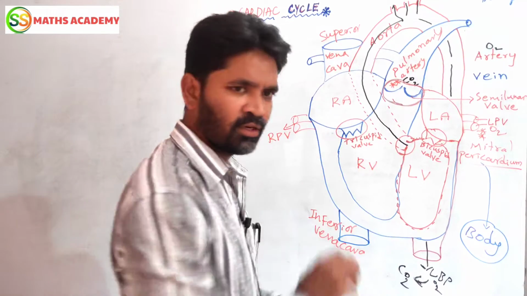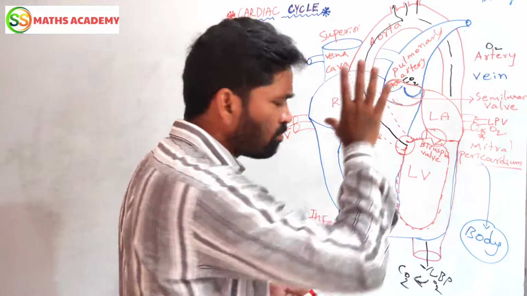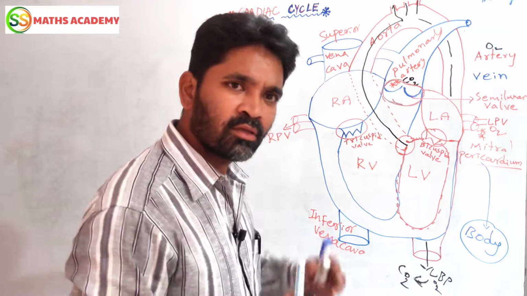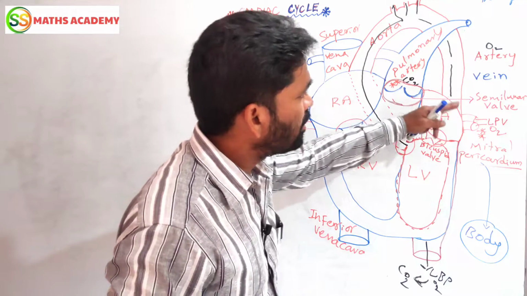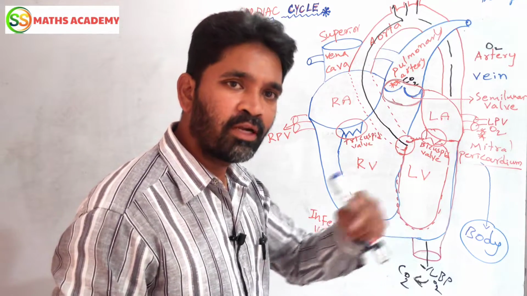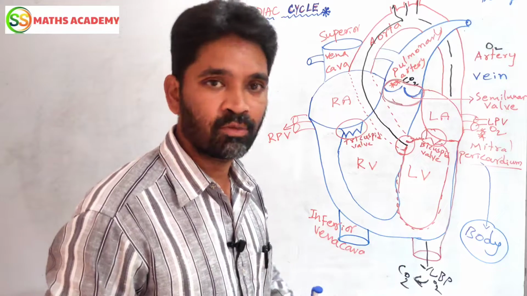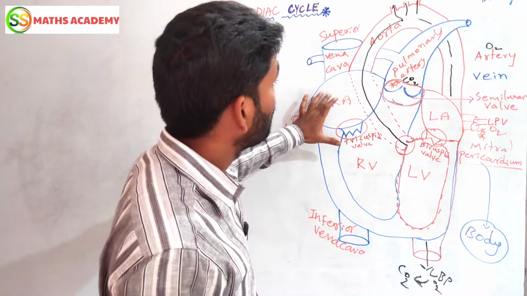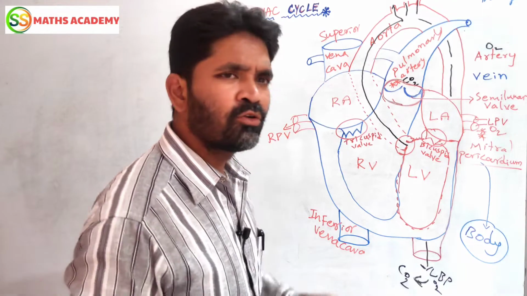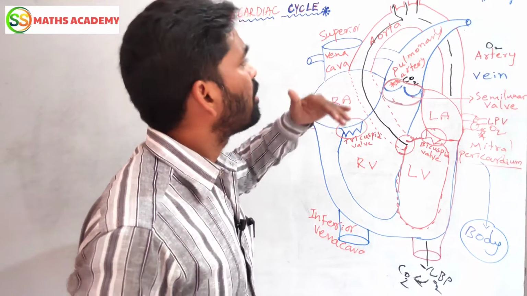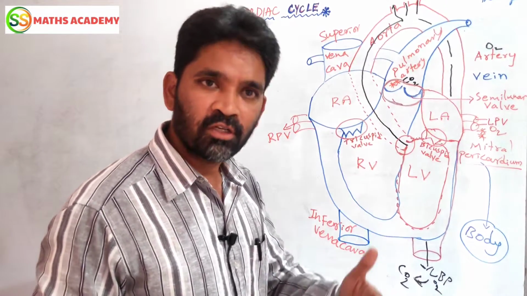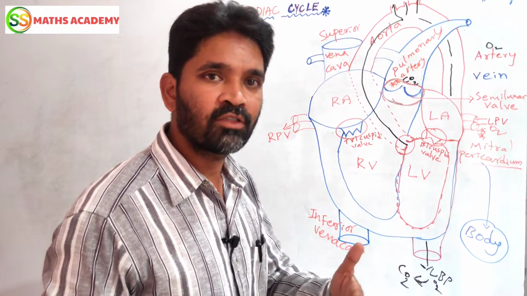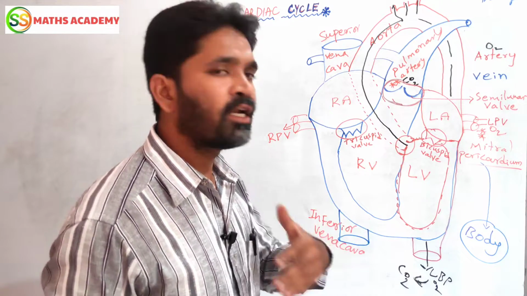This is the basic structure. And what are the parts, right? And which blood vessels are involved in transportation of blood, and what kind of blood is transported. That is what I explained. Now, before going to see how the cardiac cycle functions, we will see that in the next class.